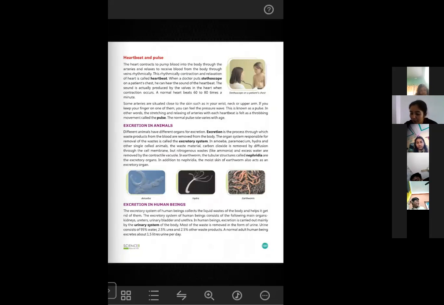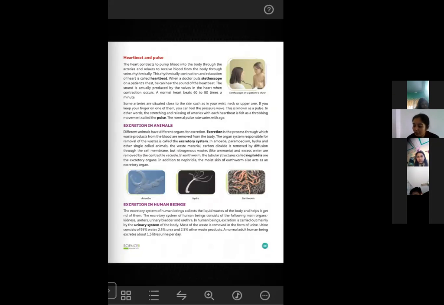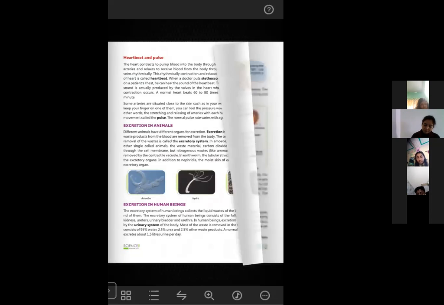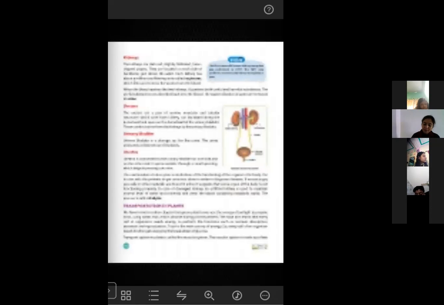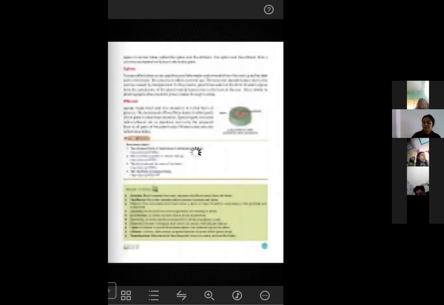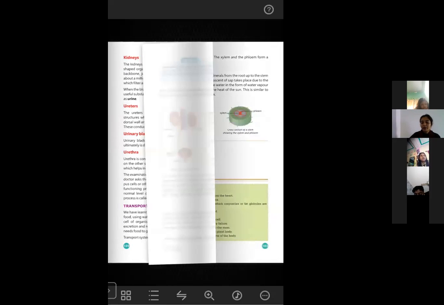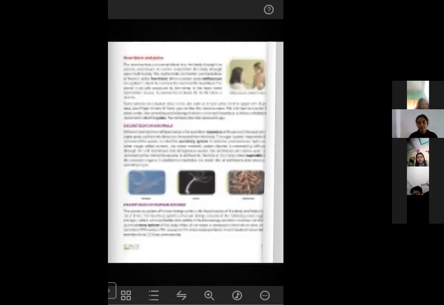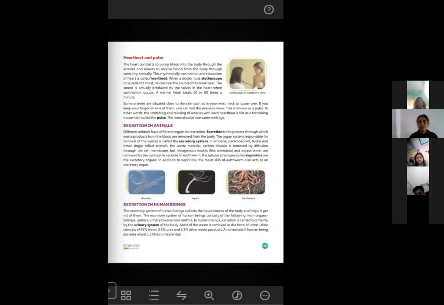In the next part, you can see it is written about heartbeat and pulses. This part I will tell you in the next class. So right now, in the next part, we have heartbeat and pulses, excretion, excretory product and excretion. So this part we will start next week. Okay. For now, you mark up to this.